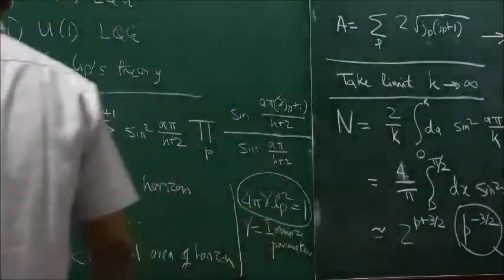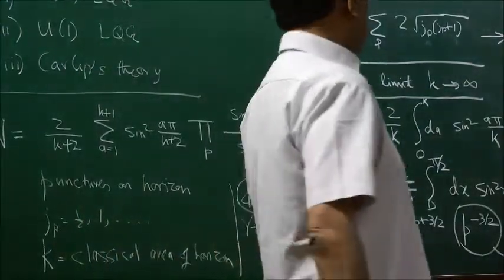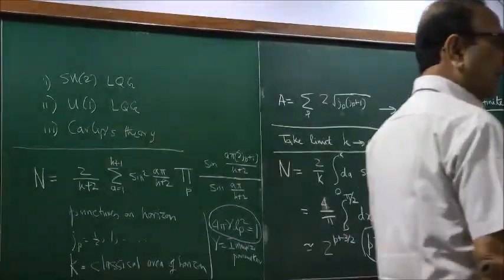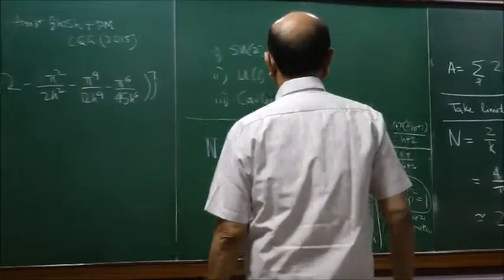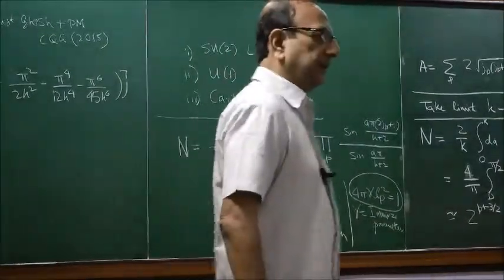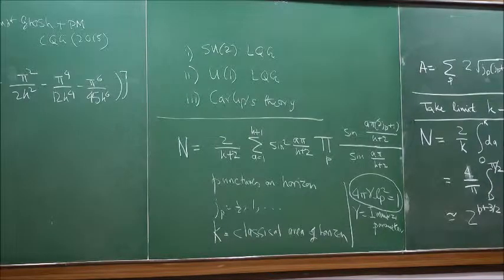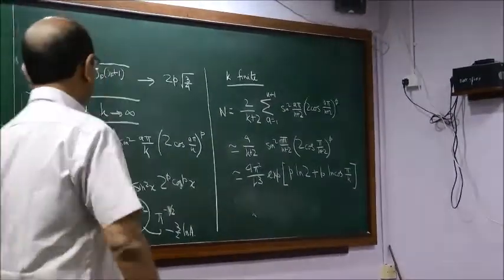It is the Chern-Simons level, isn't it? It is also the classical area of the horizon. So why should it be large? It need not be large. I am assuming that it is large. I am just trying to see how it behaves. In the original calculation, k was taken to infinity. You are trying to understand the properties of large black holes, so how large is it? Originally k was taken to infinity. I am making k somewhat smaller than infinity, but we have not yet reached k equal to 2.